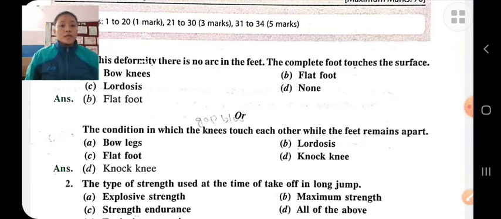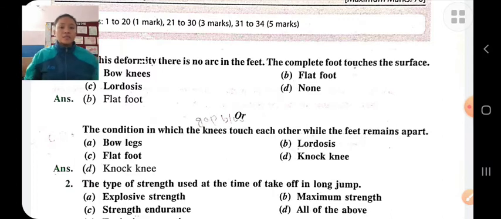The condition in which the knees touch each other while the feet remain apart is known as knock knee. When the knees touch each other, the knees bend inward when we stand, walk or run. This is the condition of knock knee.